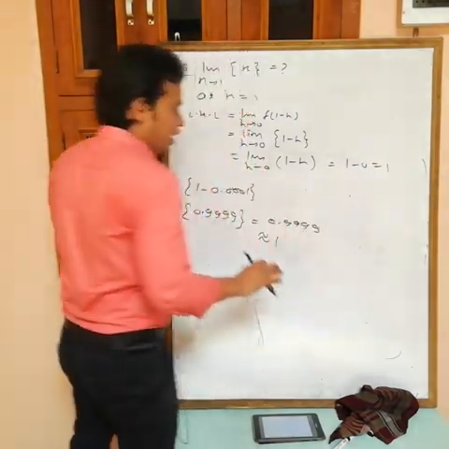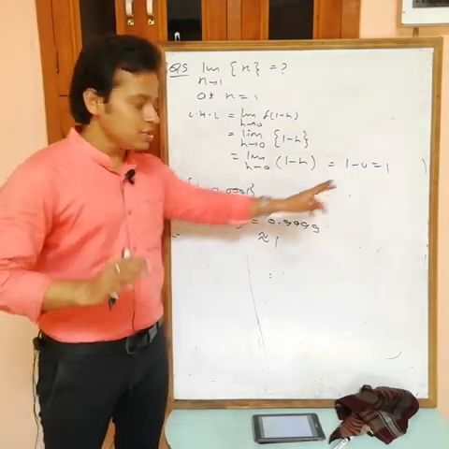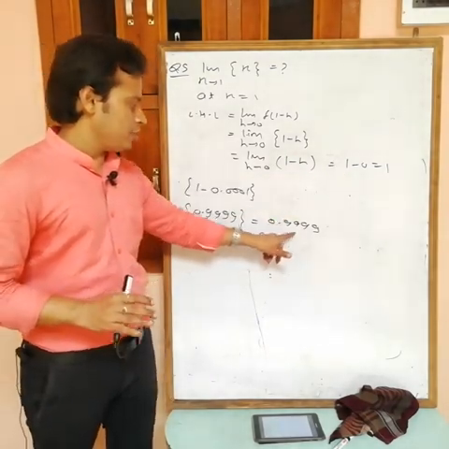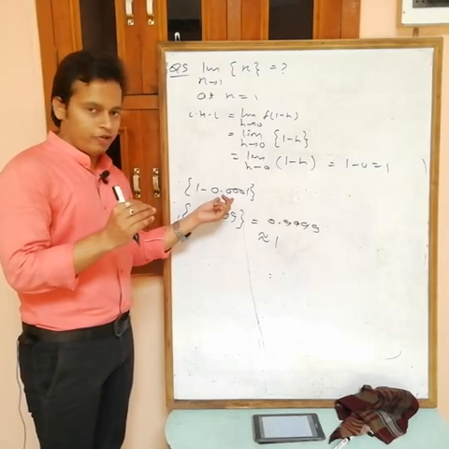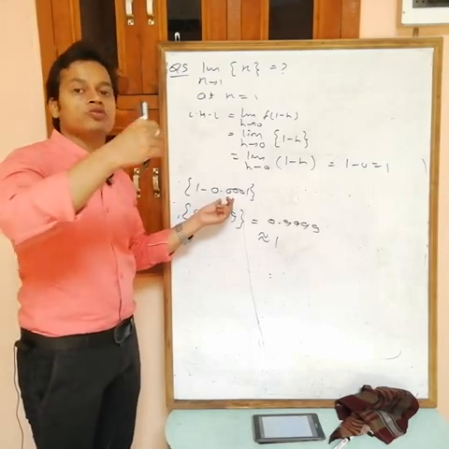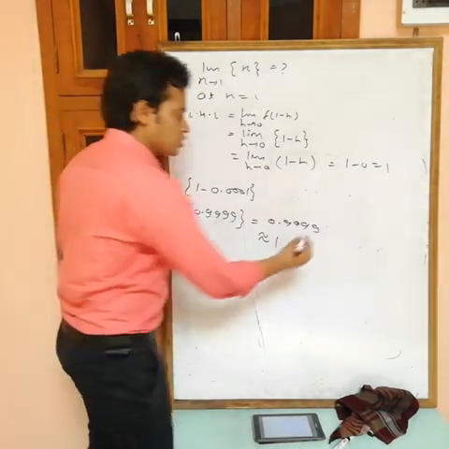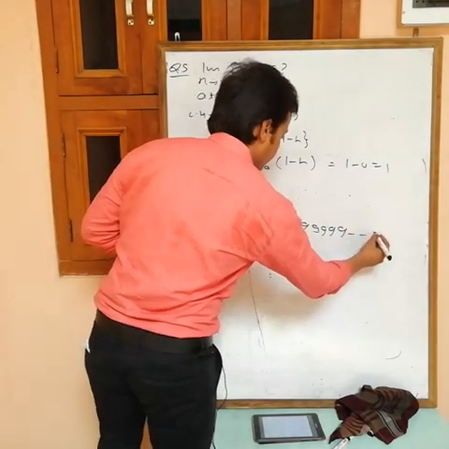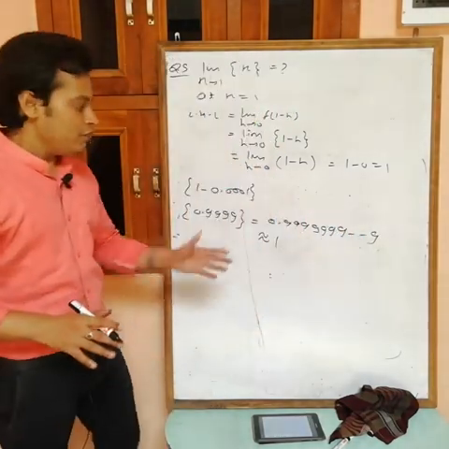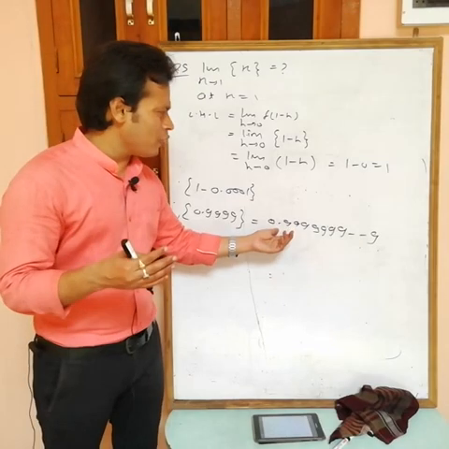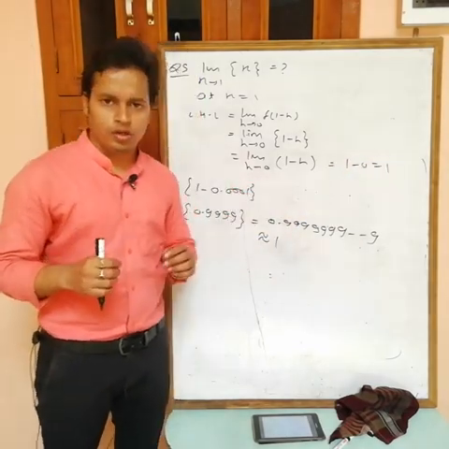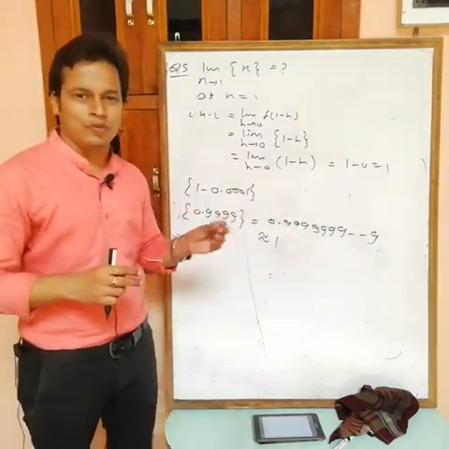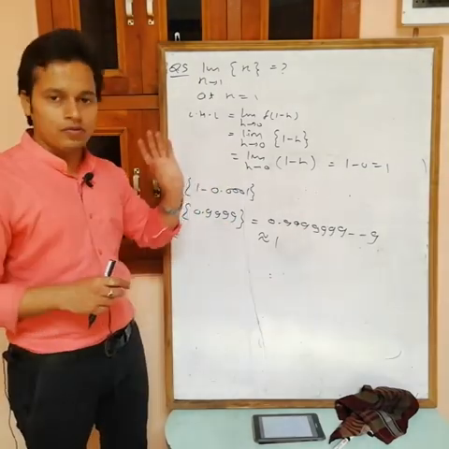0 equals to 1. Actually the answer is not exactly 1. The answer is like 0 point, and this is not the value of h. Now h is 0.0000, so many 0s, then 1. So here you will get this as the answer, but this is nearly approximately 1. It is equal to 1 now. Approximately equal to 1, so directly you can write 1.